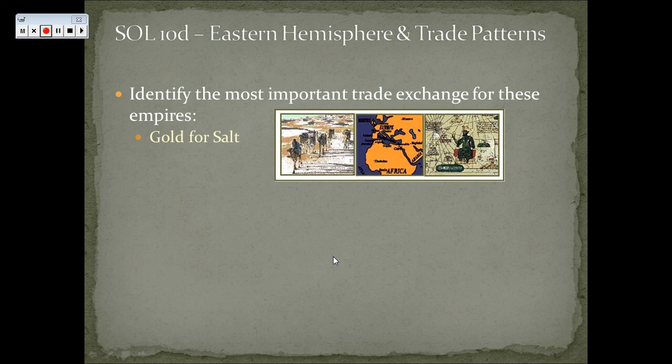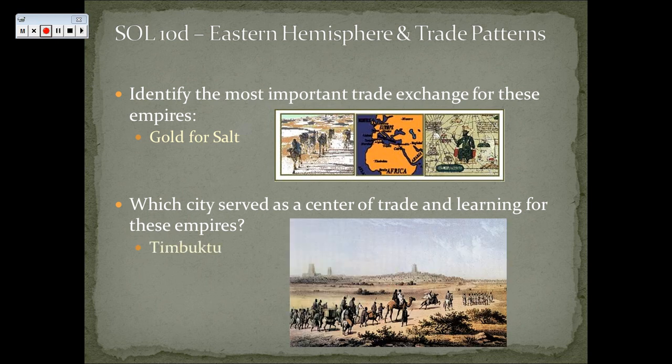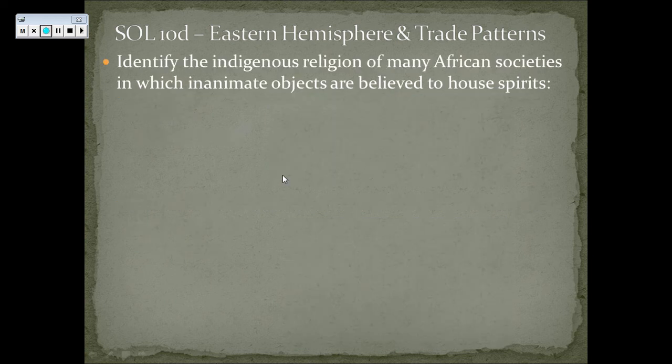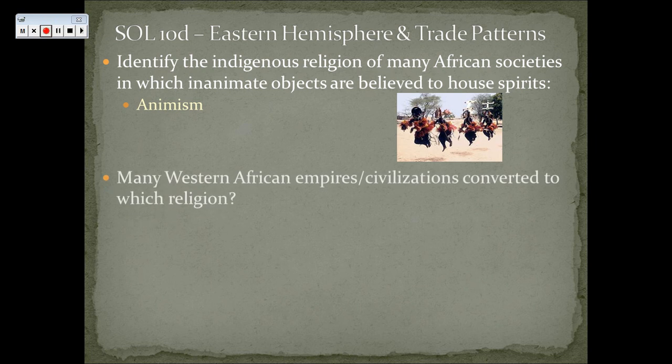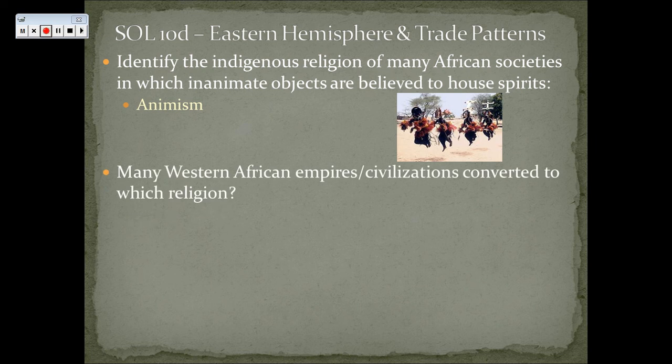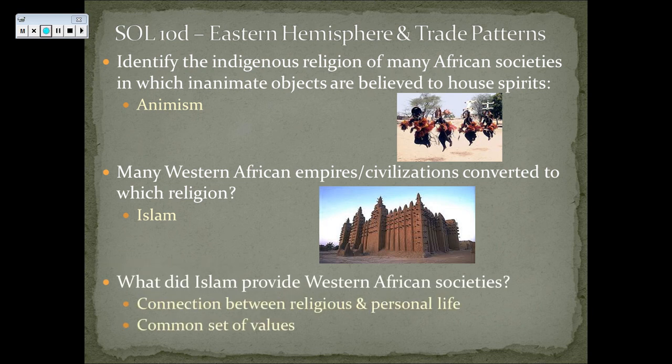The most important trade of exchange for these empires was gold for salt. Which city served as a center of trade and learning for these empires? Timbuktu for Ghana, Mali, and Songhai empires, as was gold for salt for them. And then identify the indigenous religion of many African societies in which inanimate objects are believed to house spirits. This is known as animism. And many West African empires and civilizations are eventually going to convert to Islam. And Islam provides West African societies with a connection between religious and personal life and a common set of values.